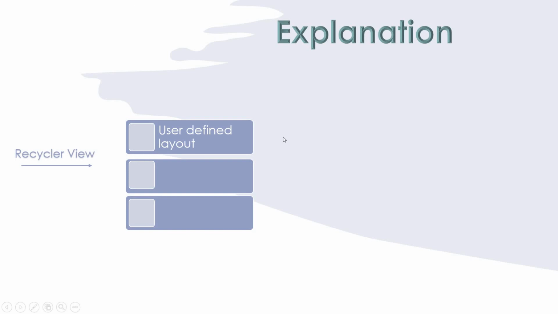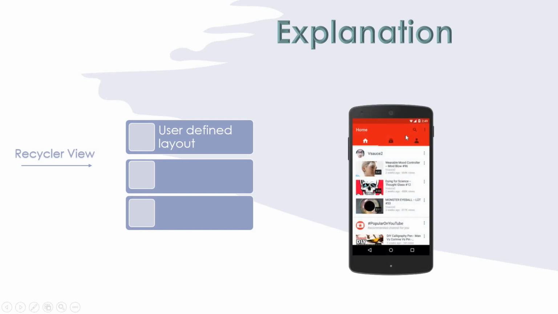So this is the main advantage of the recycler view. I will give the example again. YouTube has a thumbnail, a title, a channel name, a time and an option. So this is a row in a recycler view, and this is another row. How to show and what to show in that particular row can be customized by us.